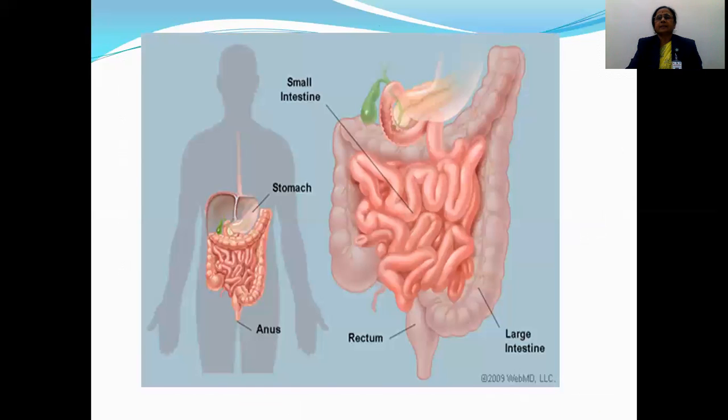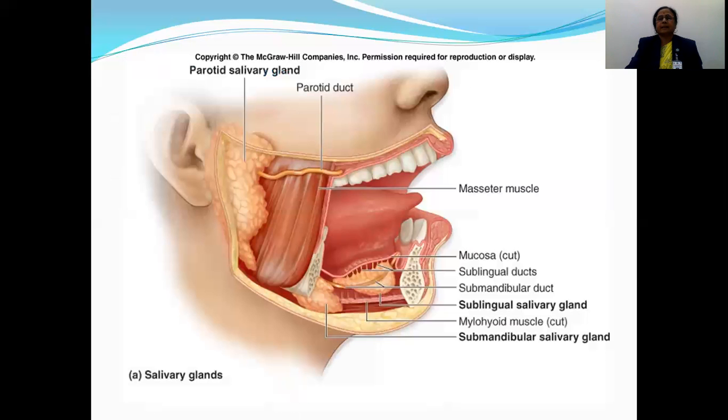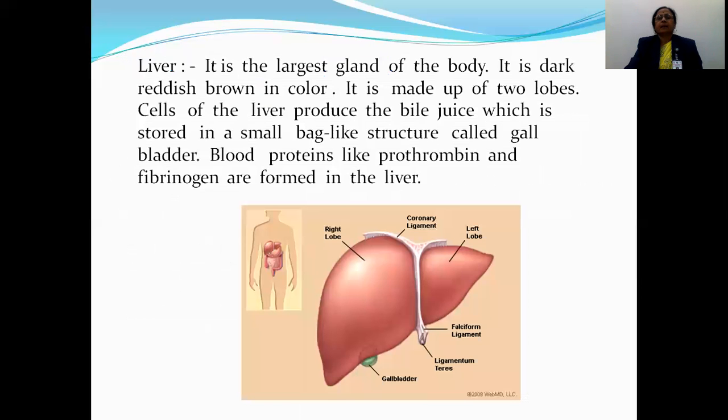Then three types of glands are present. These are digestive glands, that is, the salivary glands. Three types of salivary glands are present: sublingual gland, submandibular gland, and parotid gland. Then the second largest gland in our body is the liver. A number of functions are performed by the liver.